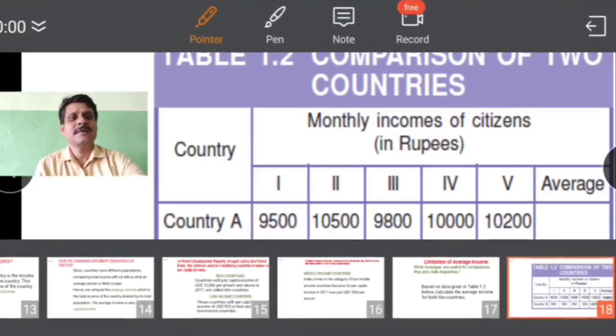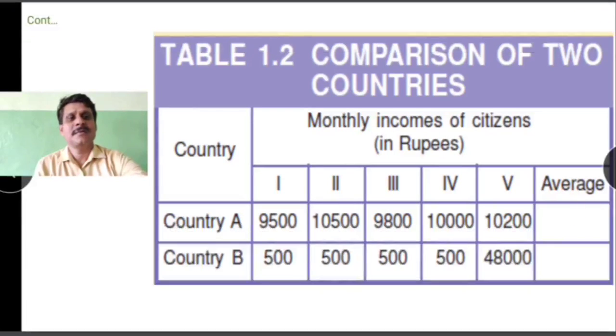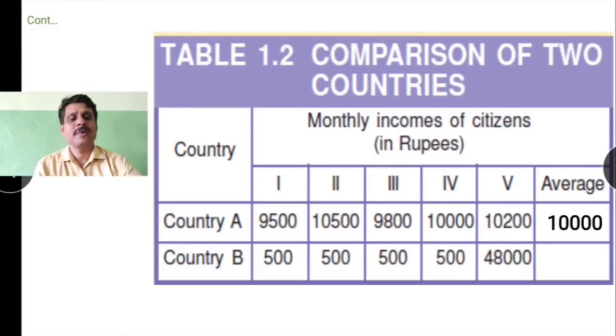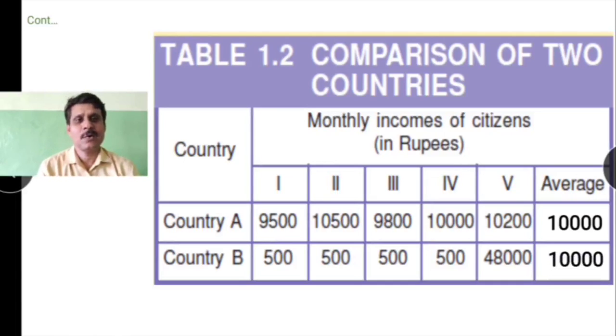Let us see, so we have 10,000 rupees as the average income of both the countries. So children, when you look into the distribution of income, clearly it is seen that there is inequitable distribution in country B. That means the 4 persons are getting a meager 500 rupees as their per capita income, and in country A, you can say that there is an equitable distribution, though the income is not very high, but at least all the people are getting nearly equal income.